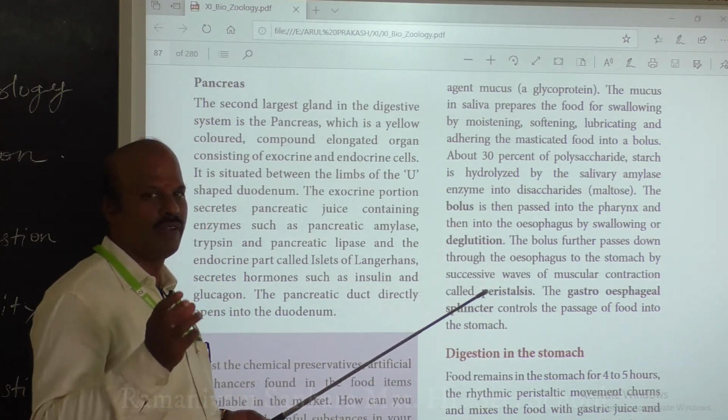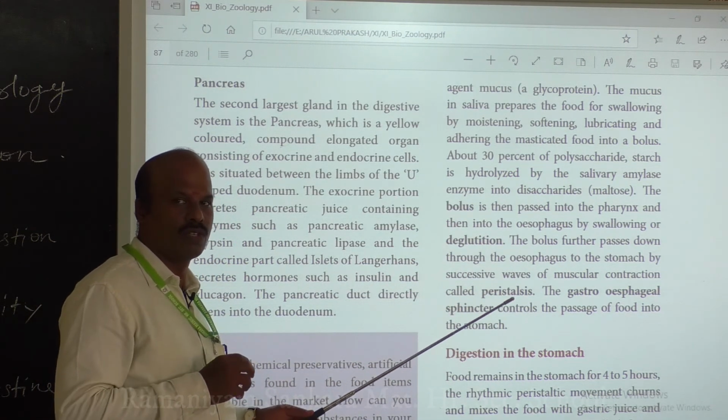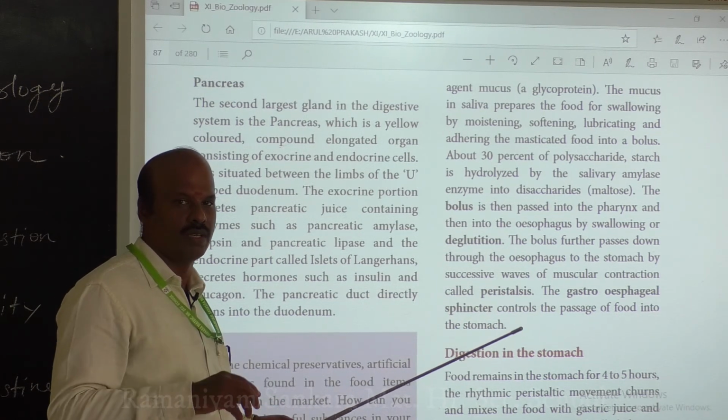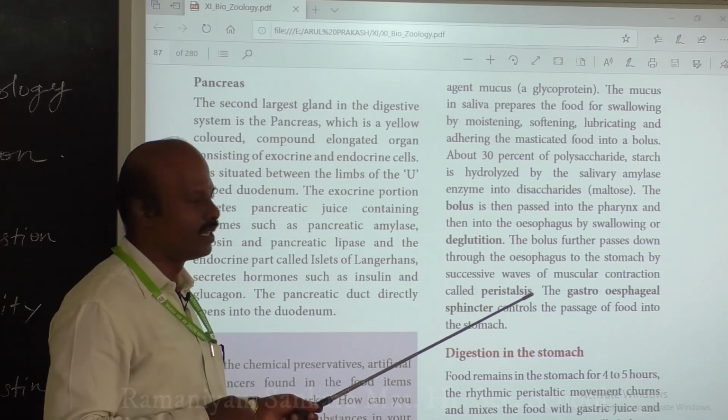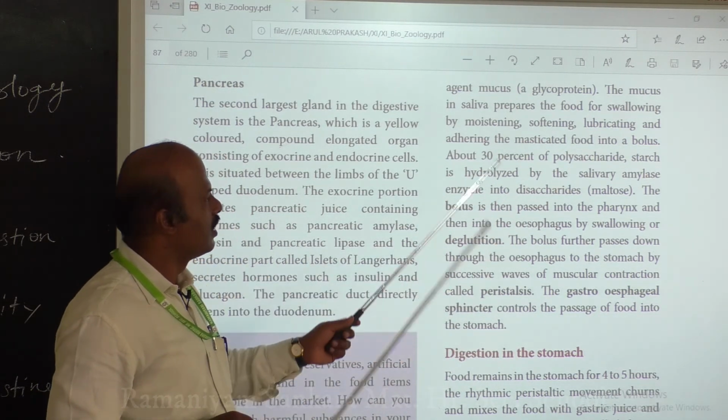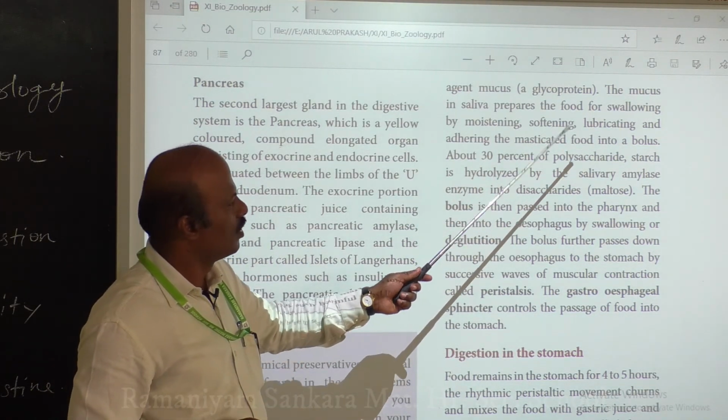Normally the food will be very hard, no? It is not easy to swallow. So what is the mucus actually doing? The mucus in the saliva prepares the food for swallowing. How is it preparing the food for swallowing? It is by moistening, softening, lubricating and adhering the masticated food into the bolus.